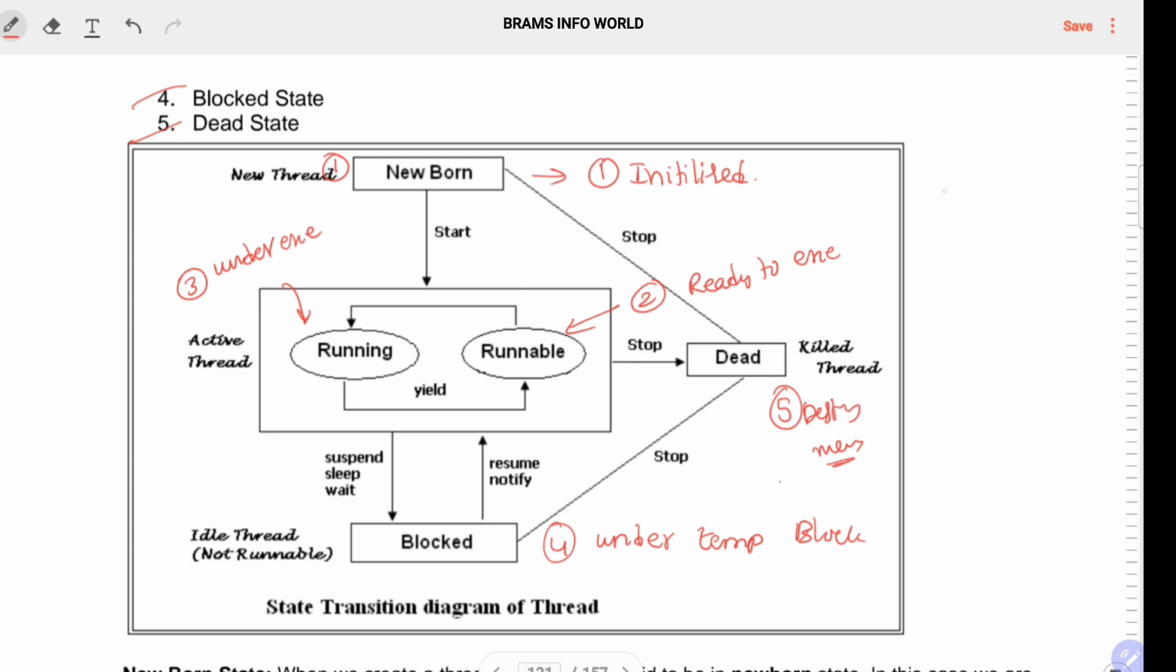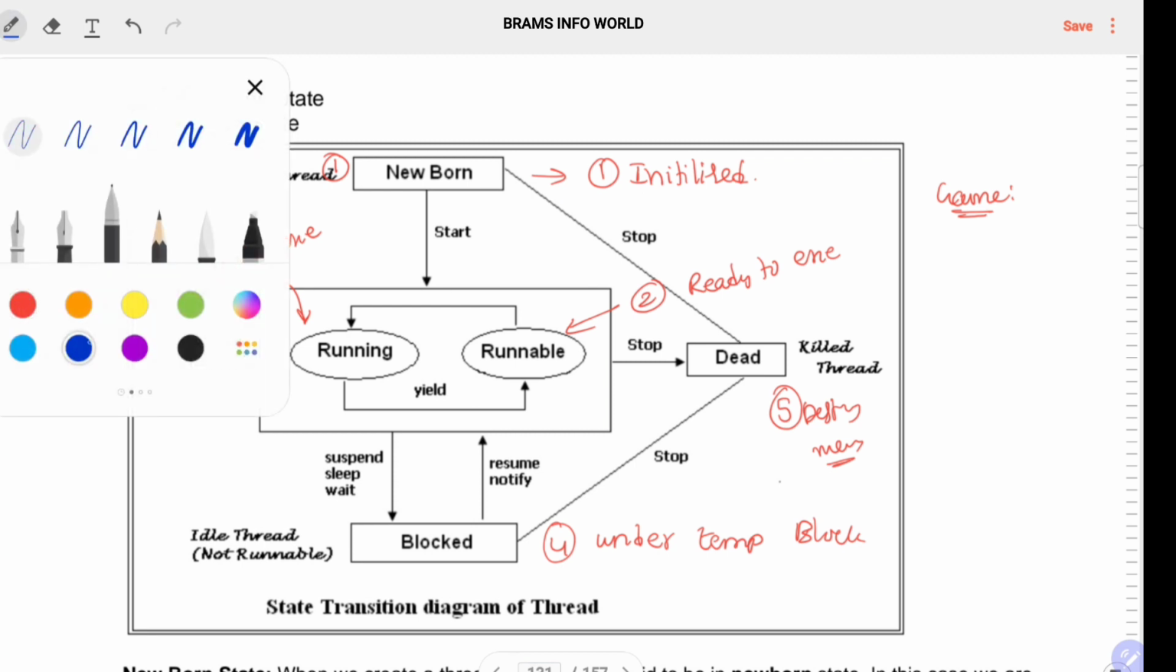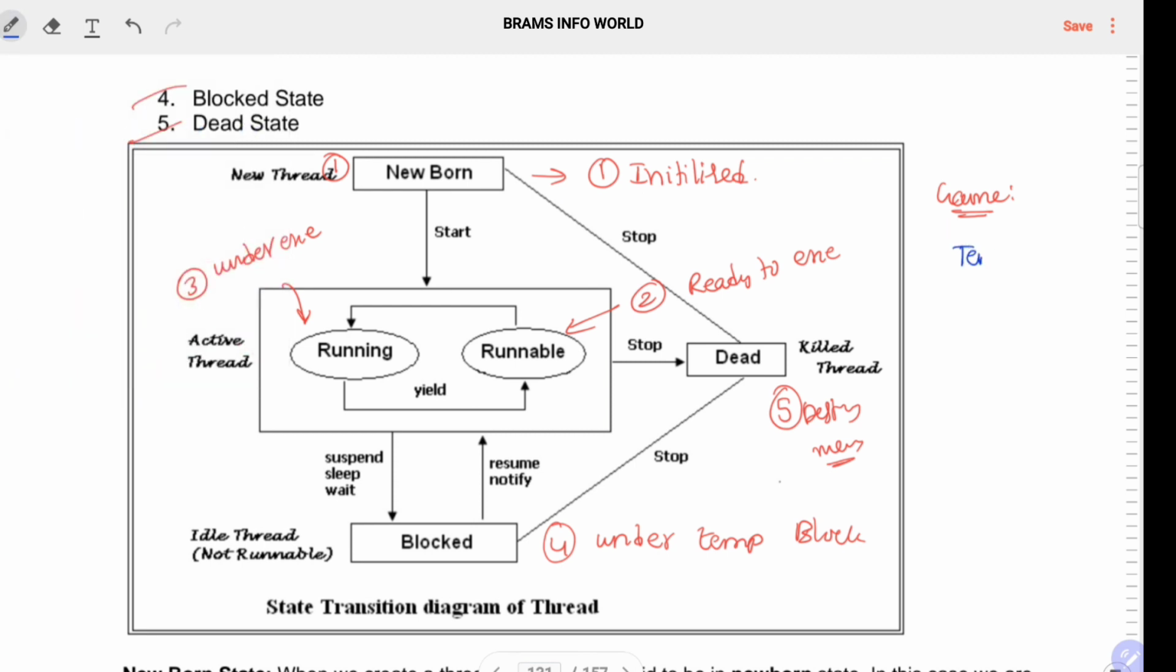I'll give an example. Let us take a game, the game name is Temple Run. Temple Run is a game, and you are clicking Temple Run on your mobile phone. So one interface will be started, that comes under the newborn state. There is some graphics, some names, everything is started. That means memory and process both are ready to play the game, that comes under the newborn state.